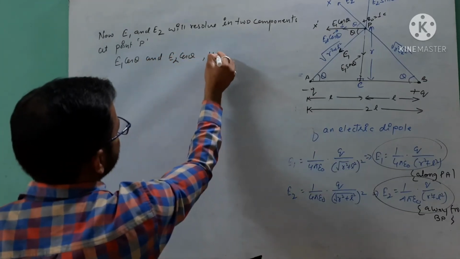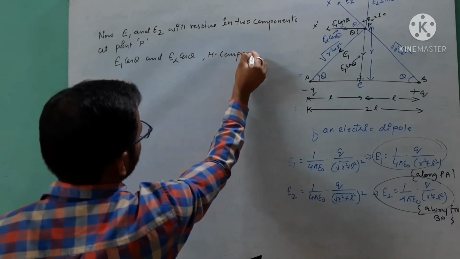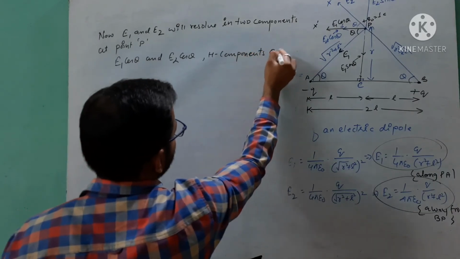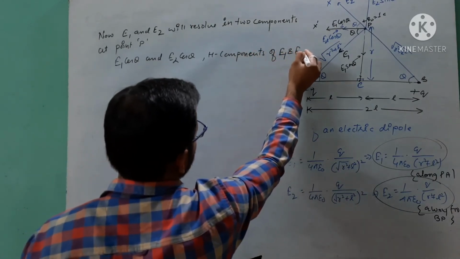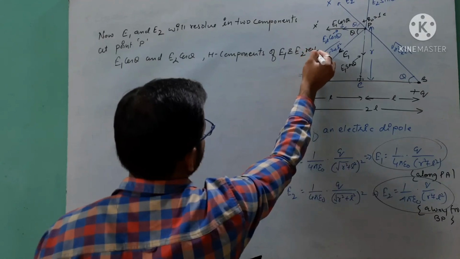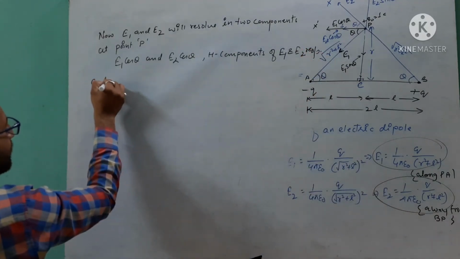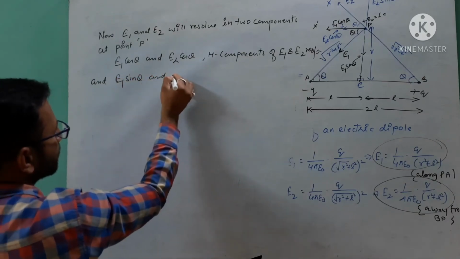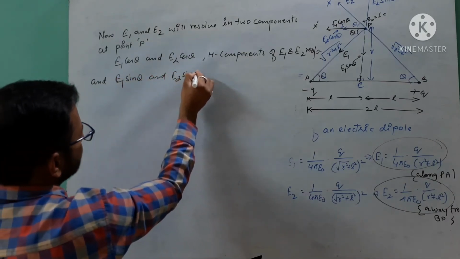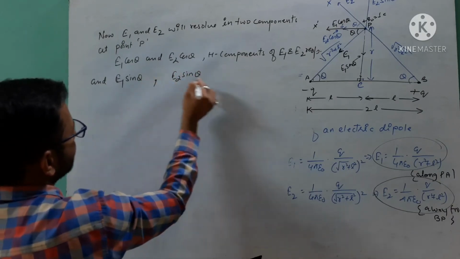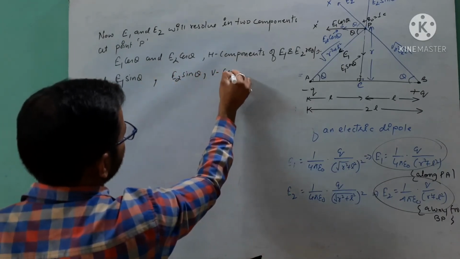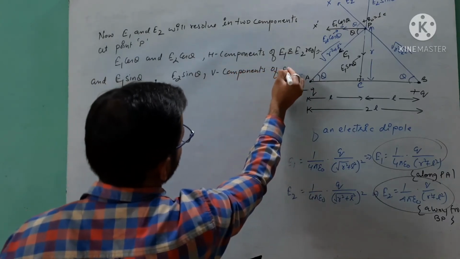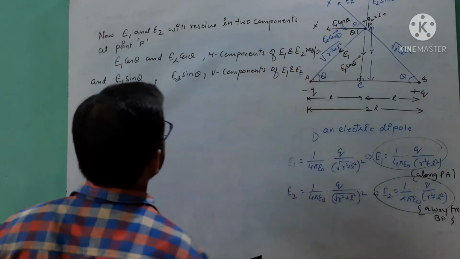These are the horizontal components of E1 and E2 respectively, and E1 sin theta, E2 sin theta are the vertical components of E1 and E2.